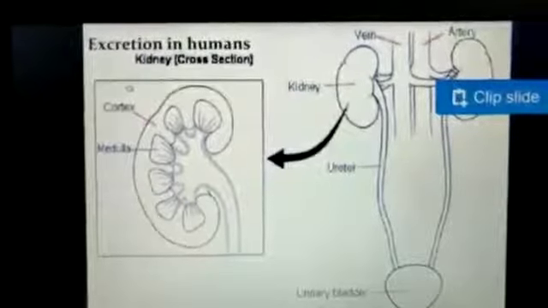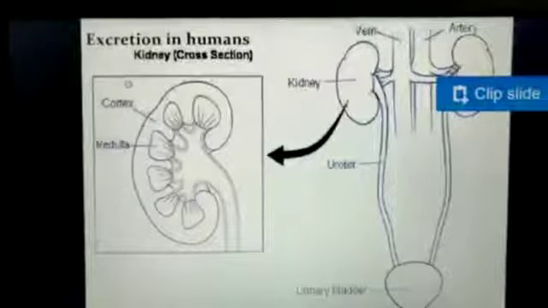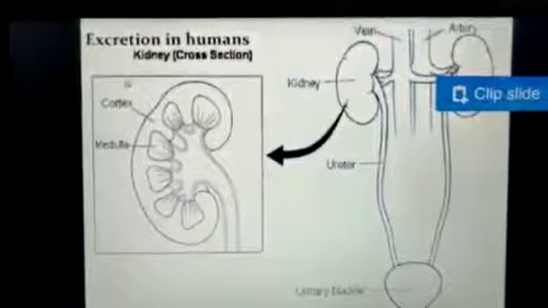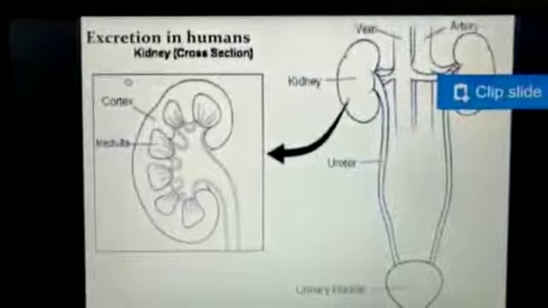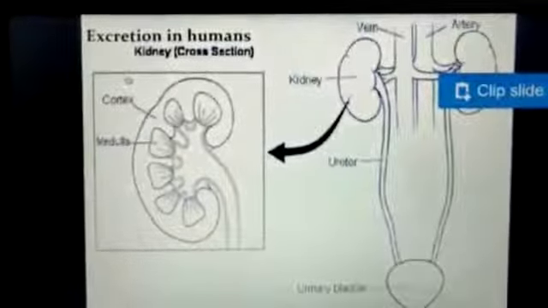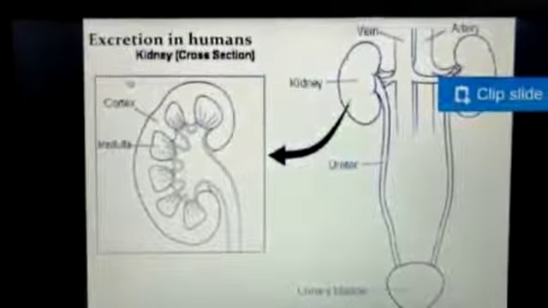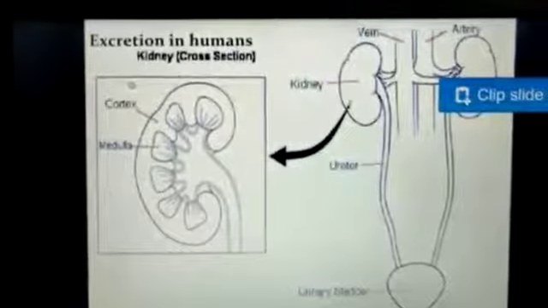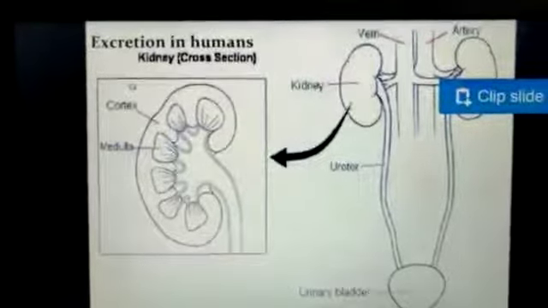On the basis of nitrogenous waste, human beings are classified under ureotelic. The group of organisms present in water have a sufficient amount of water, so they excrete nitrogenous waste in the form of ammonia. That's why they are classified under the group of excretion mode that is ammonotelic. And the animals which do not get water easily are classified under uricotelic, because their nitrogenous waste is in the form of uric acid.